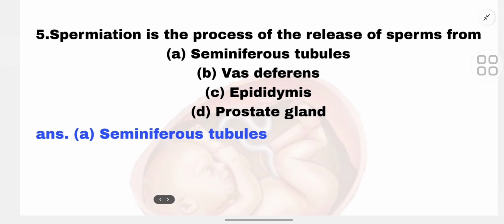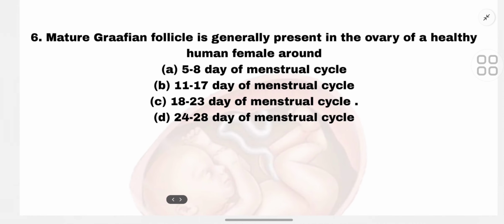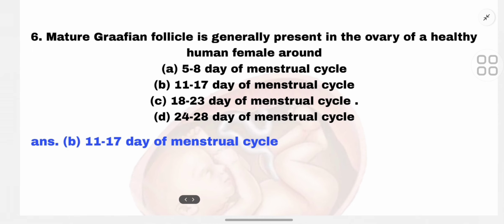Seminiferous tubule. So the sixth MCQ is: mature Graafian follicle is generally present in the ovary of a healthy human female around A. 5-8 day of menstrual cycle, B. 11-17 day of menstrual cycle, C. 18 to 23 day of menstrual cycle, D. 24 to 28 day of menstrual cycle. So the correct option is B. 11 to 17 days of menstrual cycle.